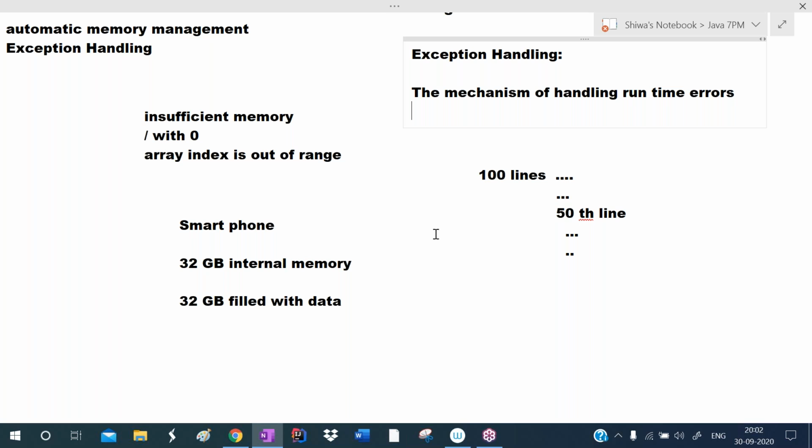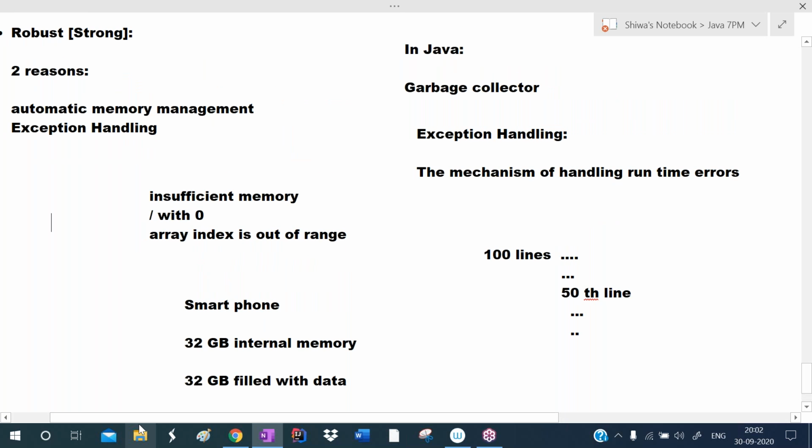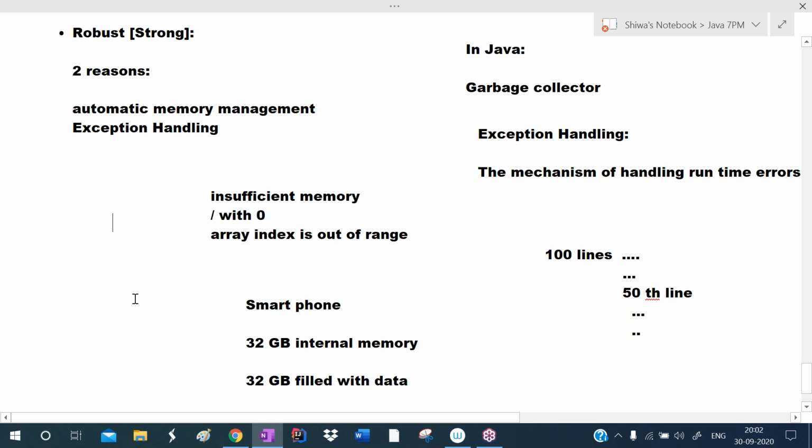We can define our own exception classes, and Java is also providing many exception classes to handle the exceptions. Exception means runtime error. So that's why we are calling Java robust. Automatic memory management is there and exception handling feature is there. These features were not available in C++. C++ supports exception handling only partially.